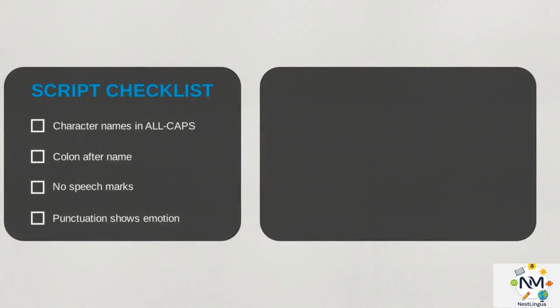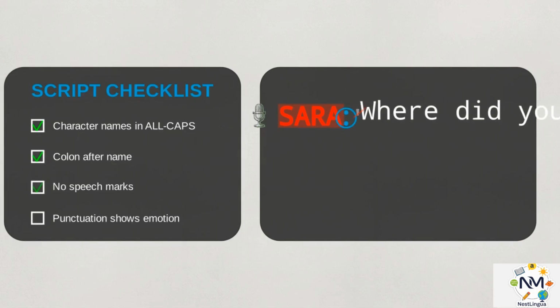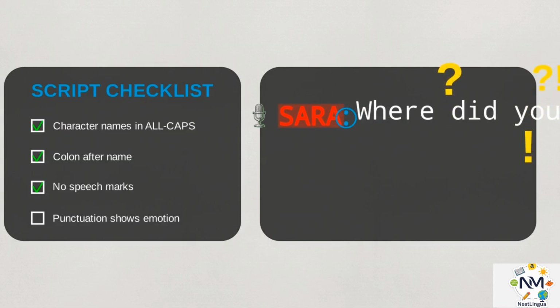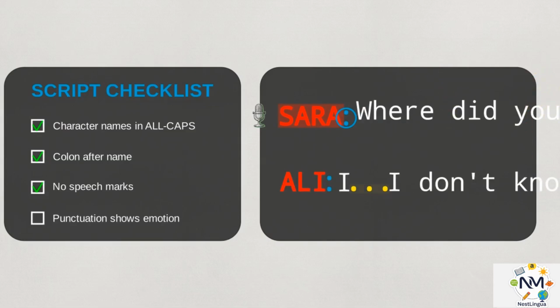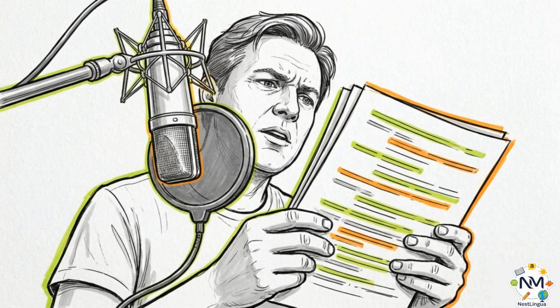Because scripts are for actors, formatting is precise. Character names are written in all caps to identify cues instantly. Place a colon after the name and drop quotation marks. Without visual expressions, actors rely on question and exclamation marks to communicate intended emotion. These formatting choices are the primary method an author uses to transmit a character's identity and pacing to the person behind the microphone.